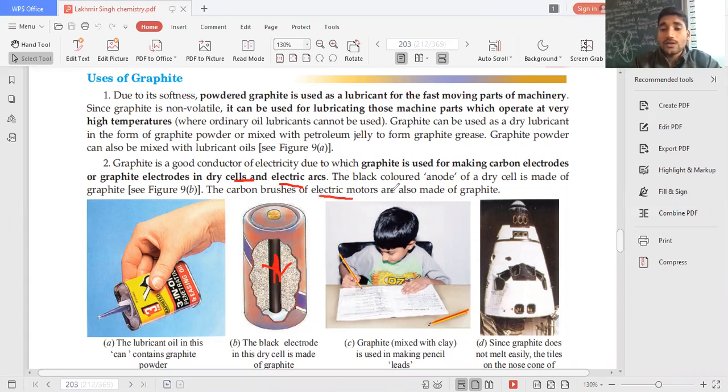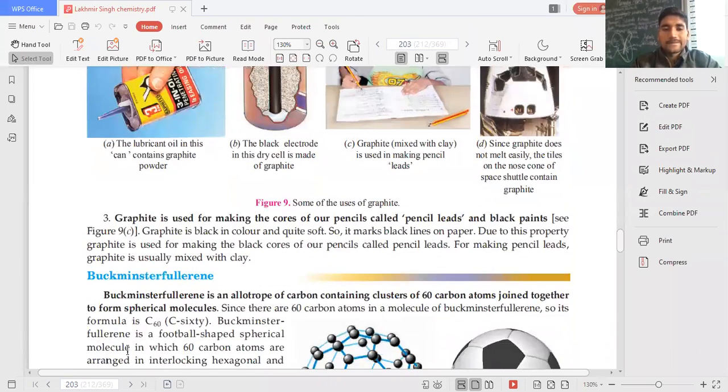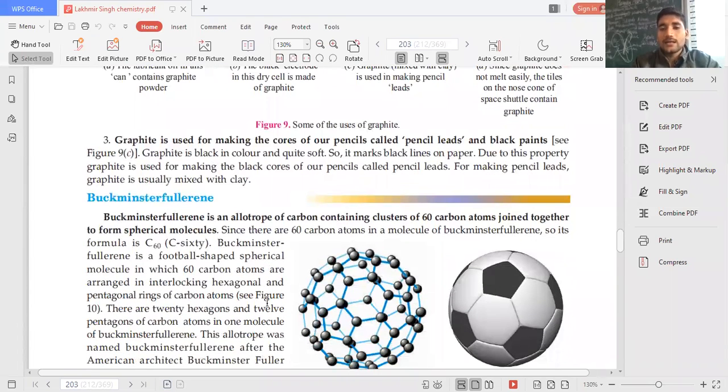The carbon brushes of electric motors are also made of graphite, okay. In electric motor and electric generator, class 10th physics, you have studied, right? Graphite is used for making the cores of our pencils, called pencil leads, or black paints.